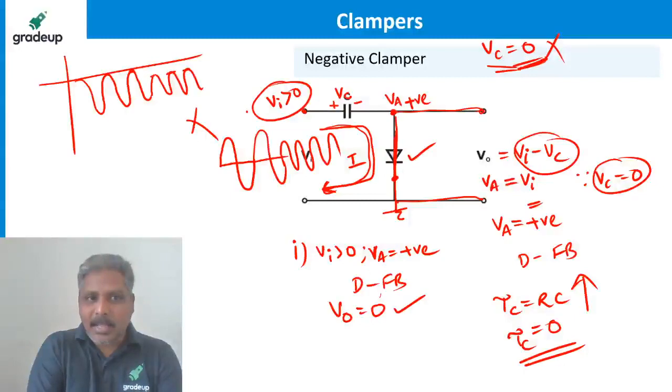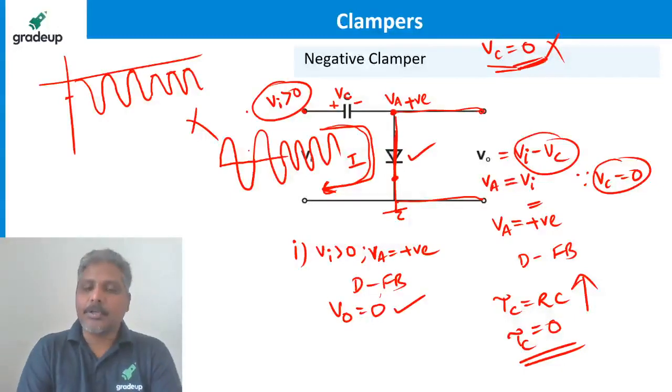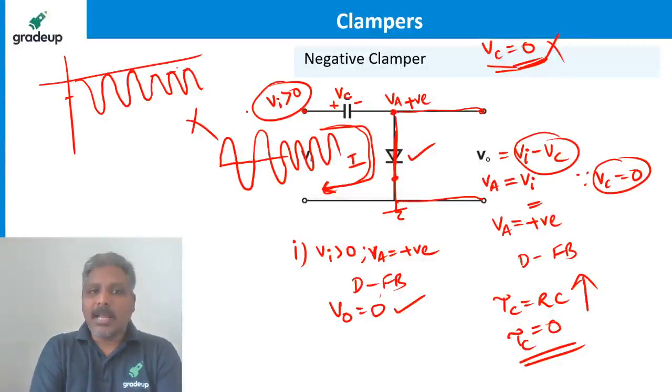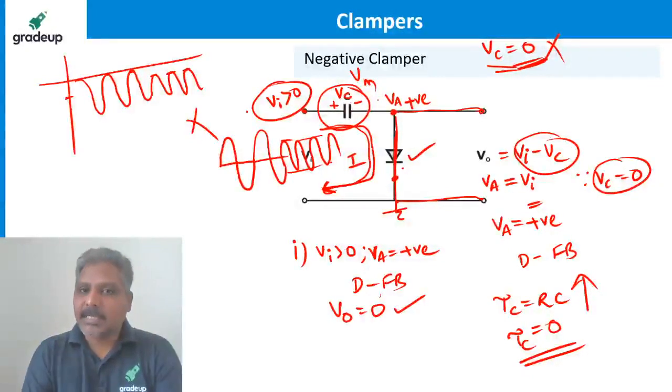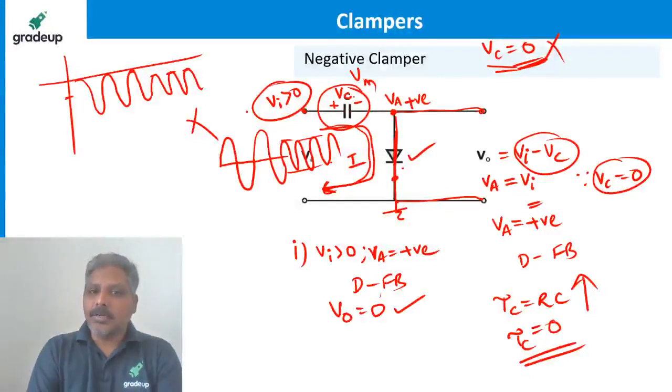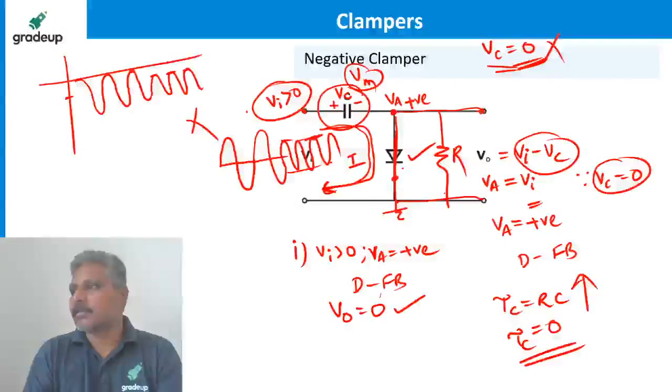It is not happening, right? It is not a positive peak clamper. Not clamped to zero level. As per the circuit, it has to be clamped, because the capacitor charged to Vm, and once the input voltage reduced to some other value, the capacitor cannot discharge. Then to discharge this capacitor from the peak value Vm to the new Vm, we will provide a resistor here like this. Okay? Yeah, we call it the discharging resistor.